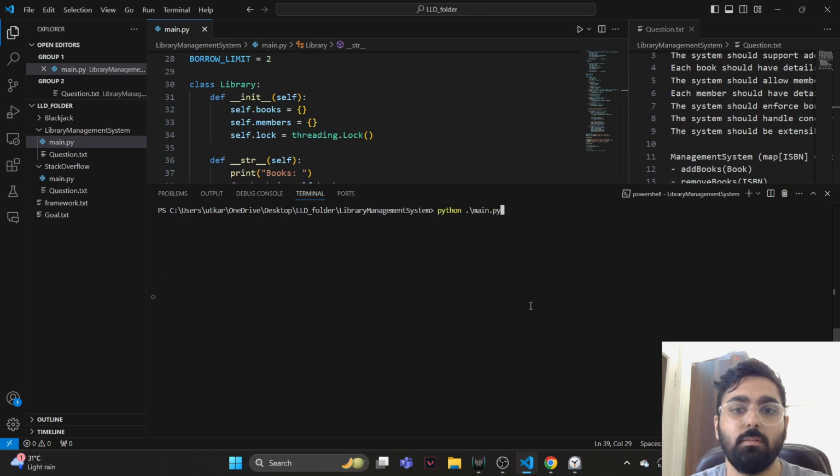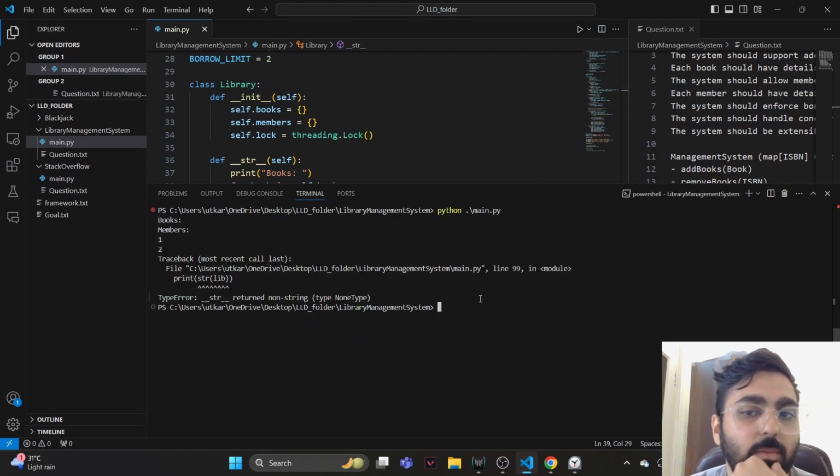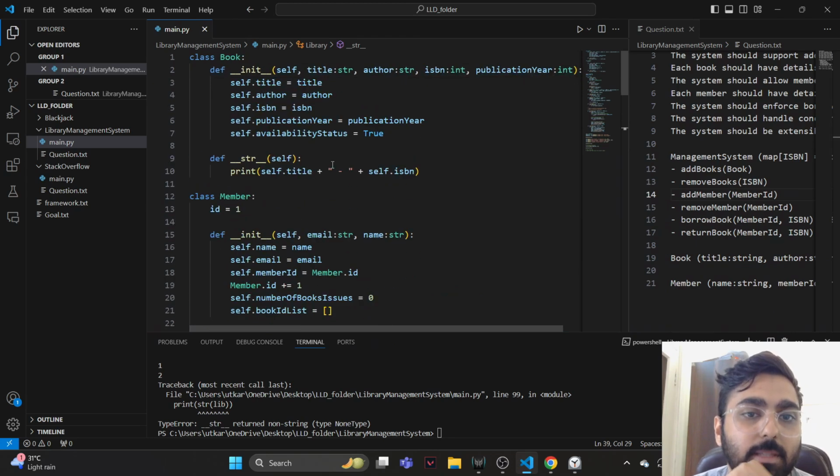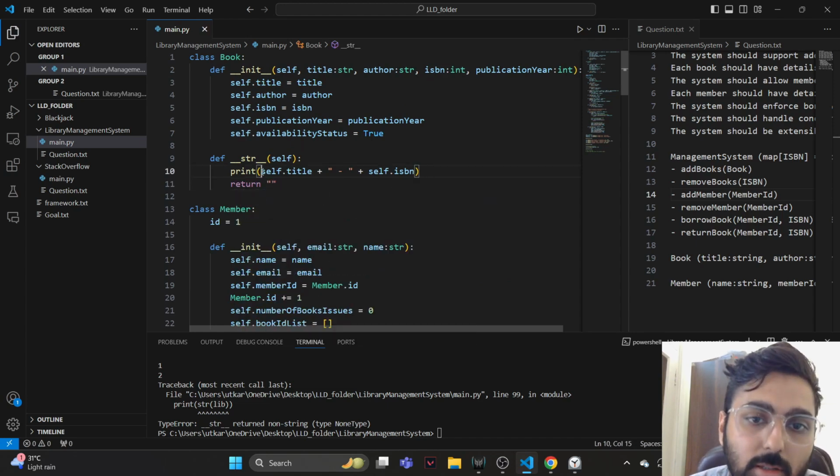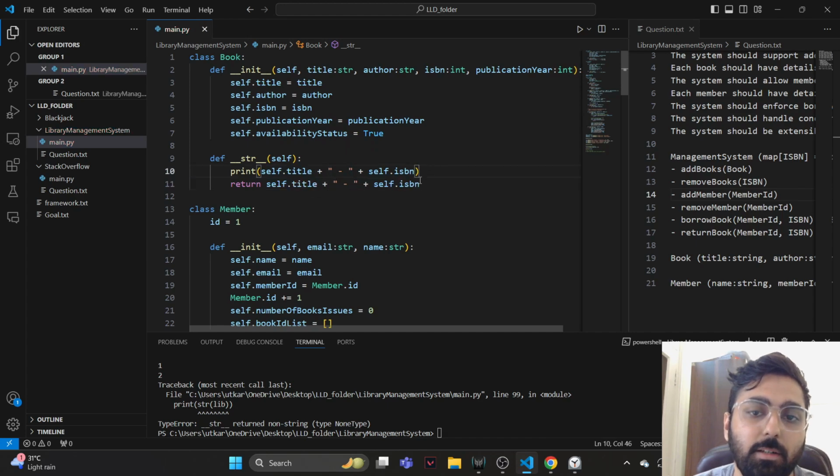So we still got an error where it says string returned non-string. I think they're printing it out, but we still had to return something over here. Ideally, we are supposed to return this thing, right?